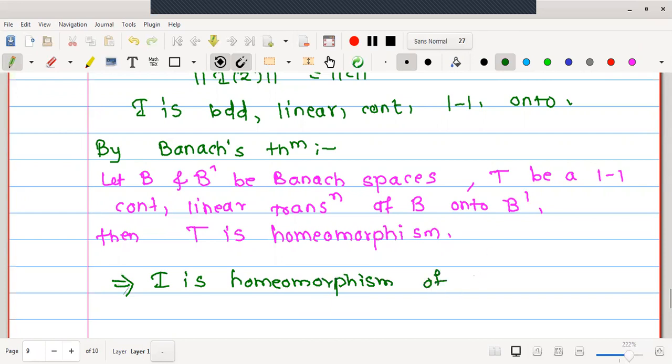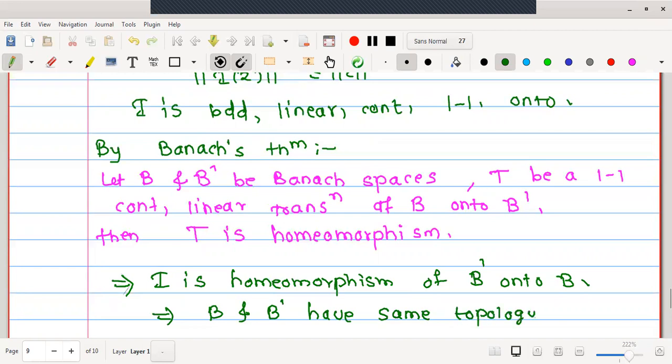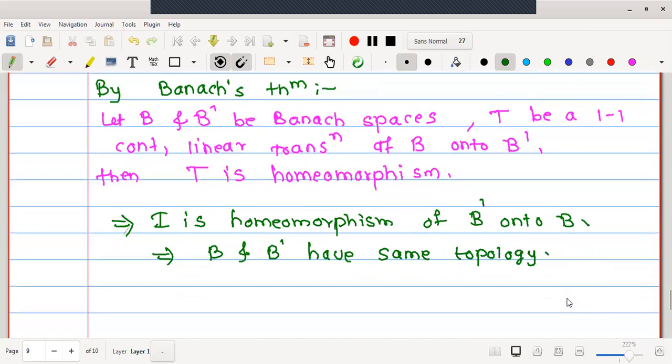Homeomorphism of B dash onto B. Therefore, B and B dash have the same topology. Why do these have the same topologies? That we have discussed already, in the case of equivalent norms producing the same topology.